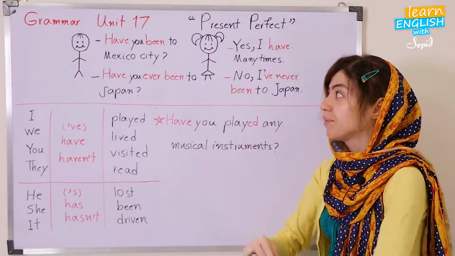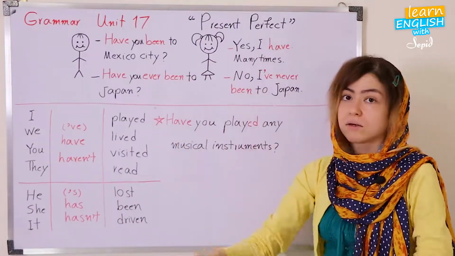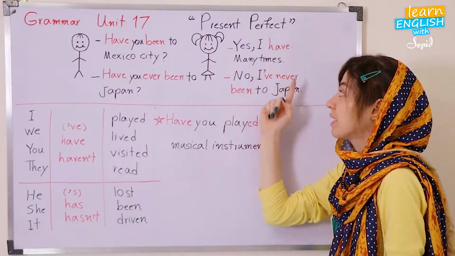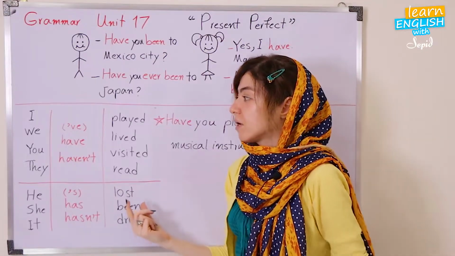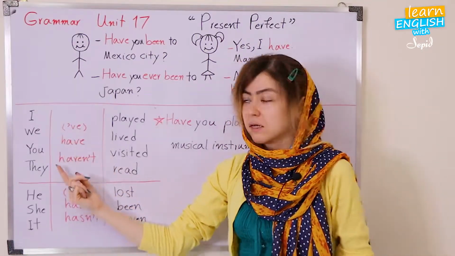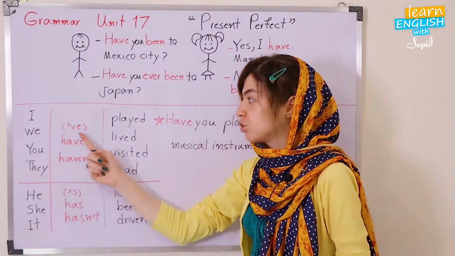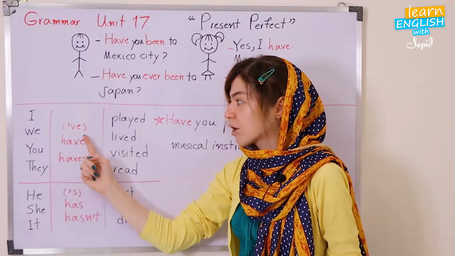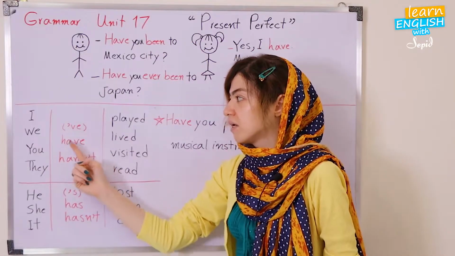So let's see. There is a formula to these grammatical points that you see here, the grammatical structures. So let's go to the formula. In present perfect, for I, we, you, they, we should use have, and this is the contraction for have.